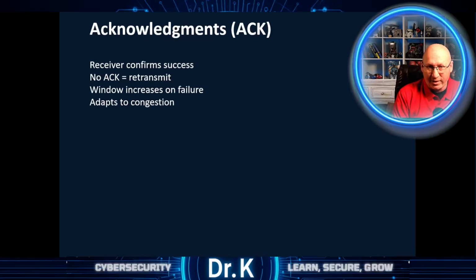After transmitting a data frame, the sender expects an acknowledgement from the receiver. If the receiver successfully decodes the frame, it responds with an acknowledgement after a short interframe spacing. If an acknowledgement doesn't arrive, then the sender assumes a collision or an error occurred. The sender then increases its contention window and retries. This feedback loop allows the network to adapt under congestion, and acknowledgements are critical because collision detection is not always available.